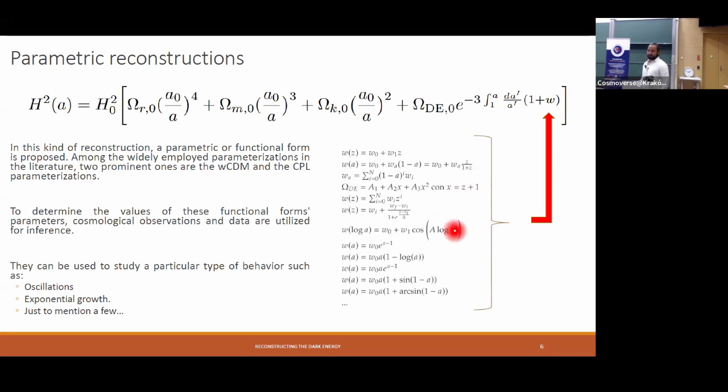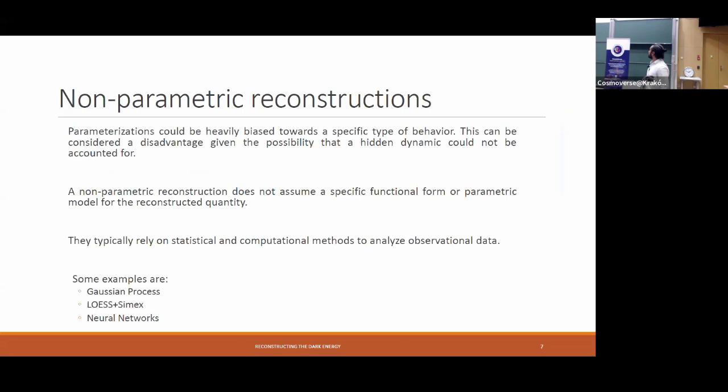For example, if you want to see if the equation of state oscillates, you can propose something that has a sine. You can also try to find a behavior that is like a logarithmic growth, or generally you can choose anything you want with this type of reconstructions.